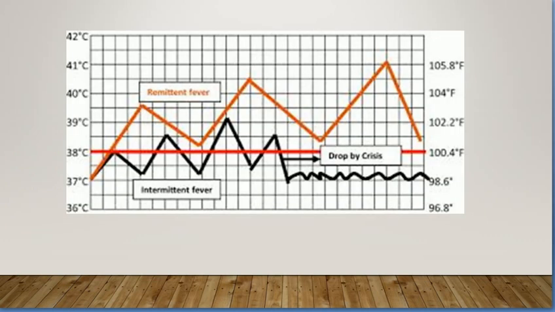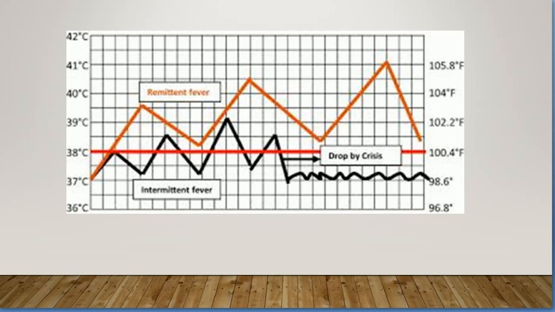So you can see the difference between remittent and intermittent in this graph. They spike a fever, but they never come back to normal with remittent, as you can see in the orange line over there, whereas the intermittent comes back to normal.